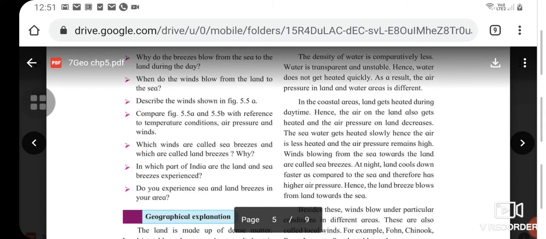Hence, water does not get heated quickly, and as a result, the air pressure in the land and water areas is different. In coastal areas, land gets heated during daytime. Hence, the air on the land also gets heated, and the air pressure on the land decreases. The sea water gets heated slowly, hence the air is less heated and the air pressure remains high.